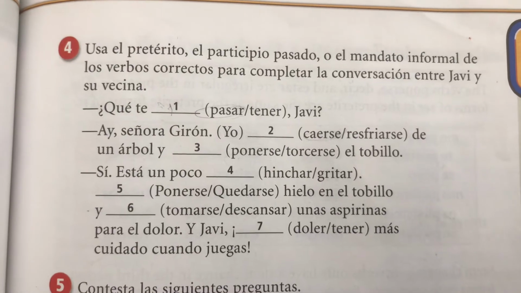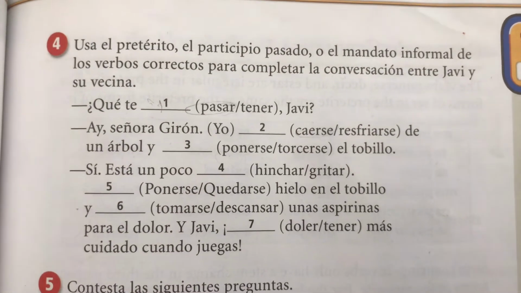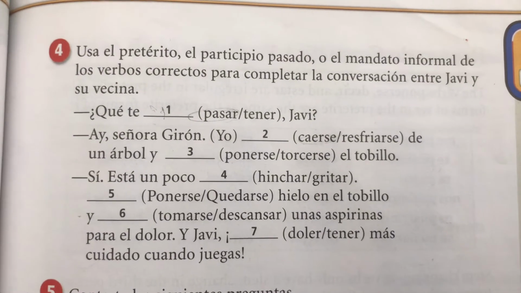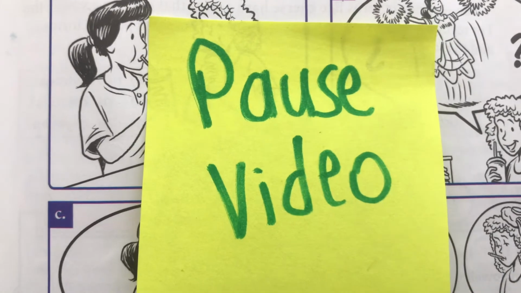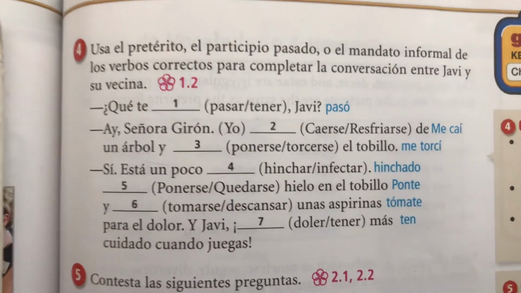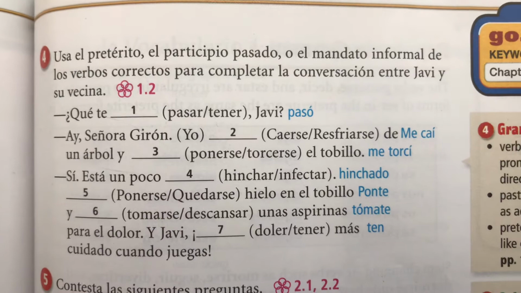Go through and figure out the right verb to use, and then figure out how to change that verb to make it work. All right? So go ahead and do that now. And I will show you the answers right now. You better have done it, though. Don't waste time. All right. So, ¿qué te pasó? Accent on the O, right? Written accent on the O.